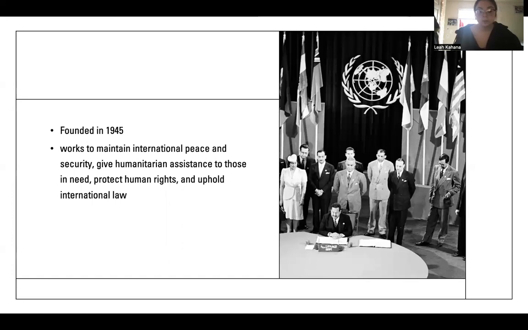So just like the Supreme Court or the president that we talked about earlier. So this works to maintain international peace and security, give humanitarian assistance to those in need, protect human rights, and uphold international law. We're going to talk a little more about international law tomorrow, but just know that the United Nations is supposed to uphold that law.